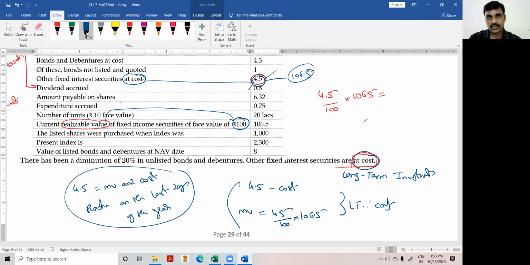Either of the two options is possible. You can take any interpretation, but whatever the interpretation, they have already given that it is a cost, and they want to value at cost. Therefore, straight away take it.